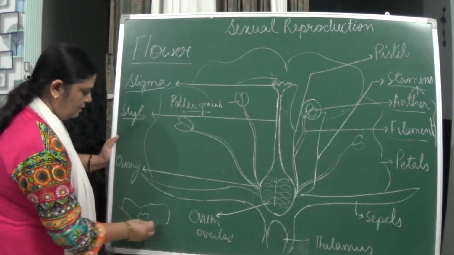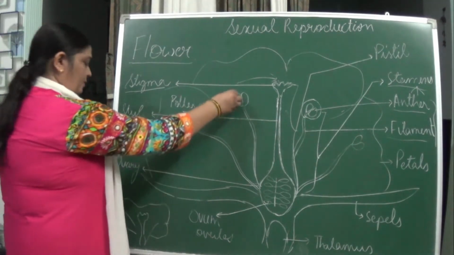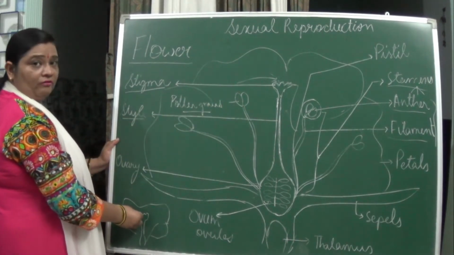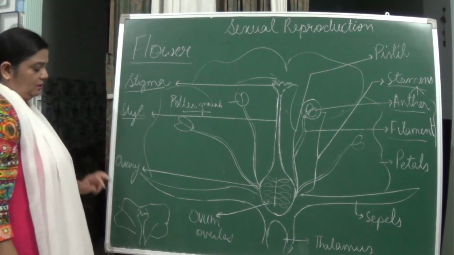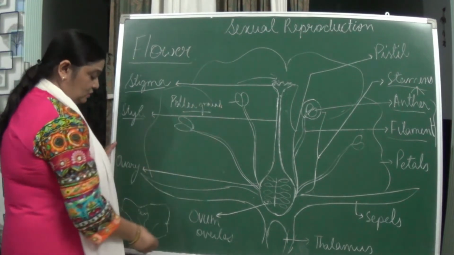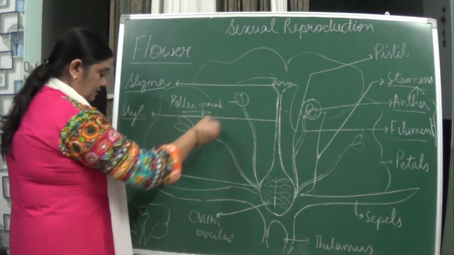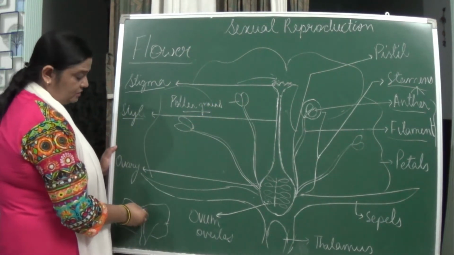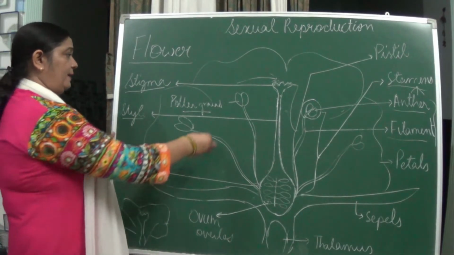Suppose the insect brings pollen from here to over here. Naturally, this is the same plant, so it deposits the pollen grains on the stigma of a different flower of that same plant.